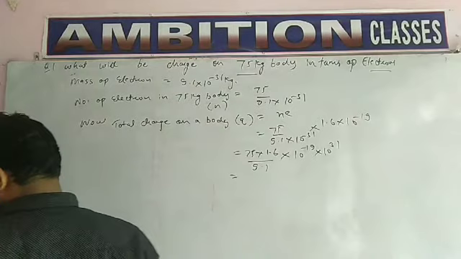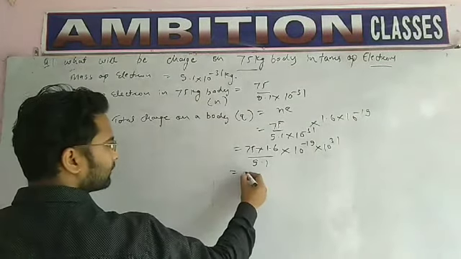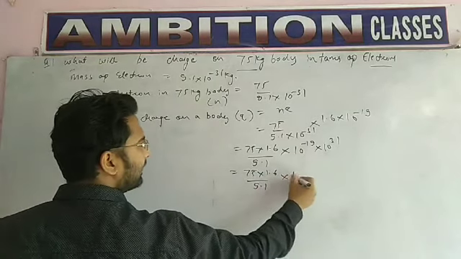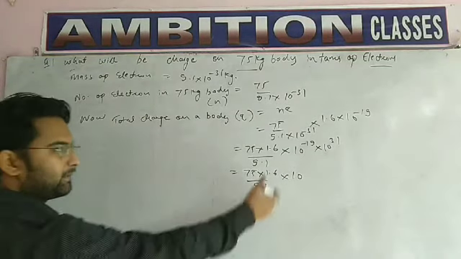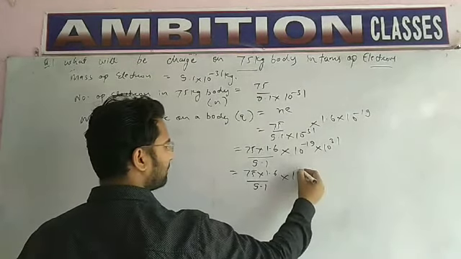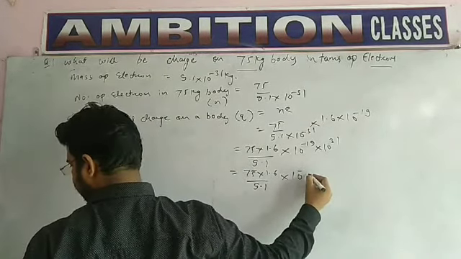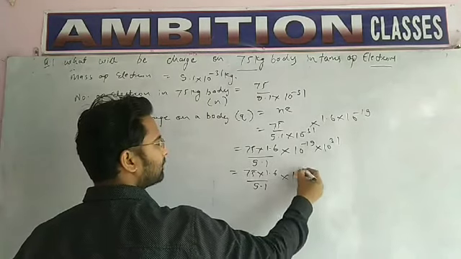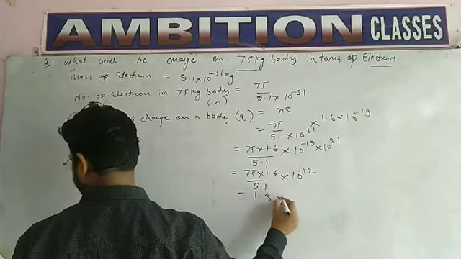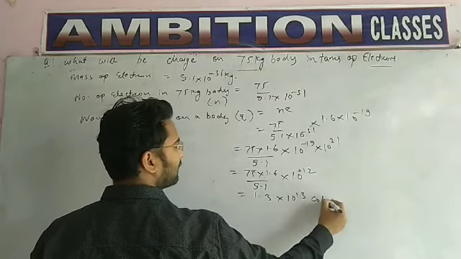So on solving, we get 75 into 1.6 upon 9.1 into 10 power 12. Students, the power will be plus 12. So on solving, we get 1.3 into 10 power 13 coulomb.